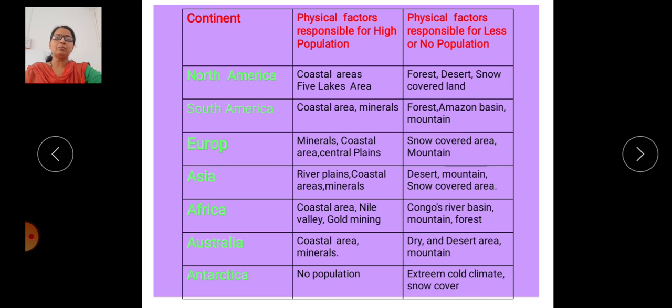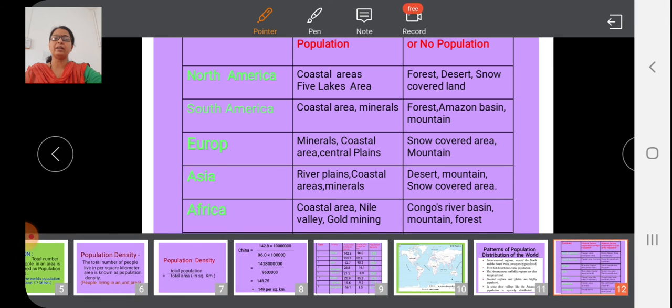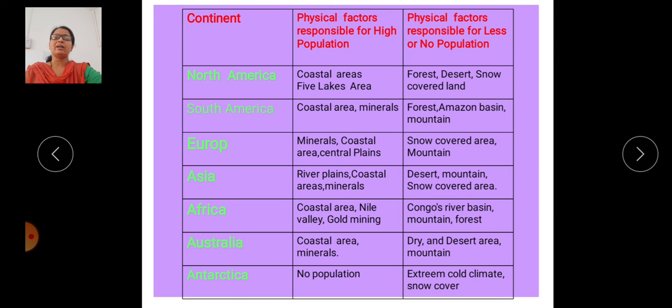Then desert, mountain and snow covered areas have a low density in Asia. There is the Thar desert and Gobi desert, where there is low population density. Then mountains like the Himalayas, and other mountain systems in Asia, have a low population density. Snow covered area is also there. That's why that region is not suitable for human activities and has less population density.